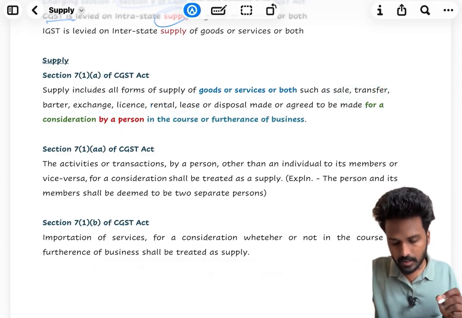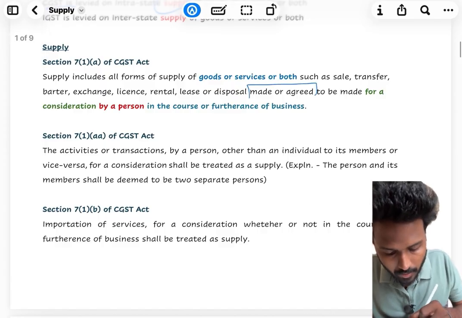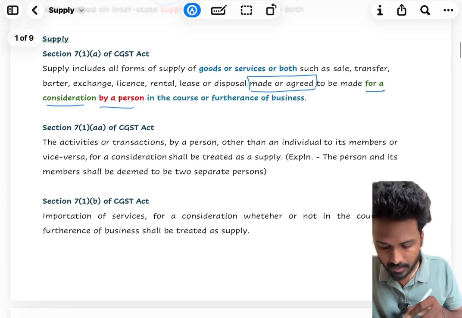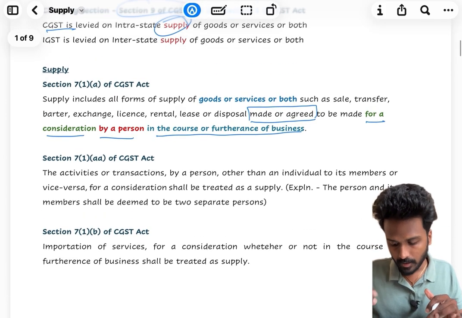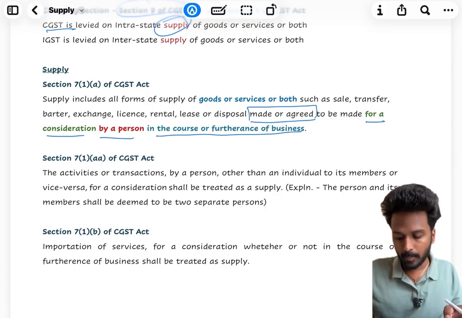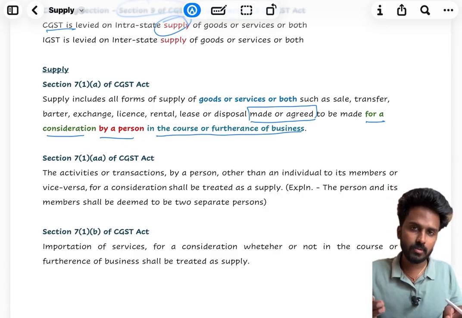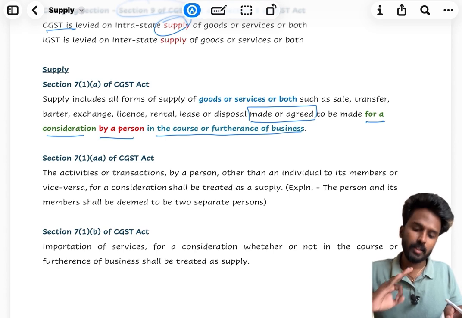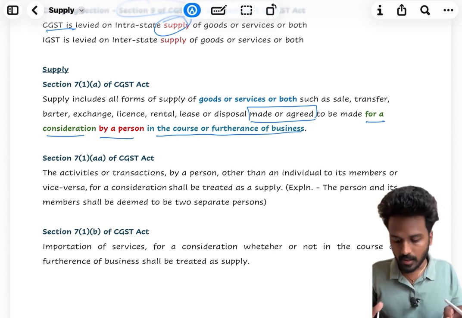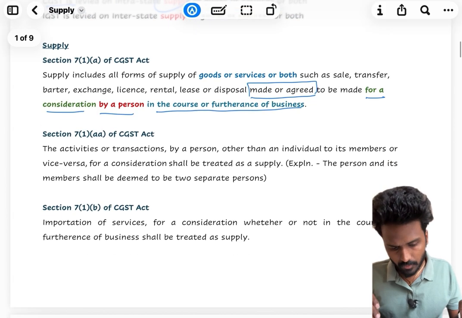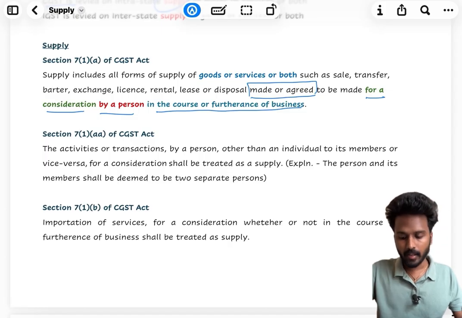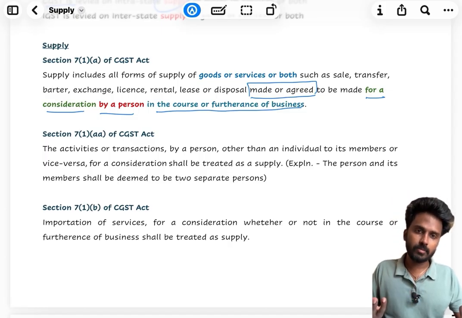These transactions are made or agreed to be made for a consideration by a person in the course of furtherance of business. Only these highlighted words are important. So supply includes all forms of supply, such as sale, transfer, barter, exchange, license, rental, lease or disposal, made or agreed to be made for a consideration by a person in the course of furtherance of business. For buying the iPhone, I am paying an amount, which is the consideration, by a person, which is me.